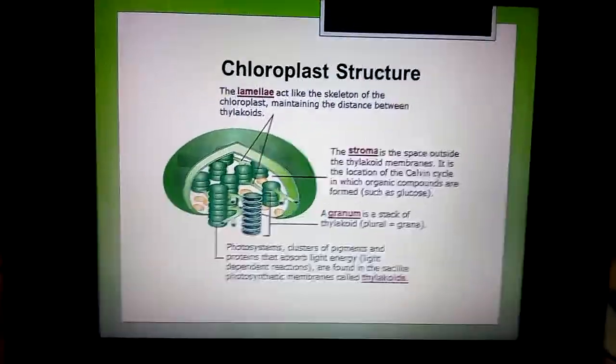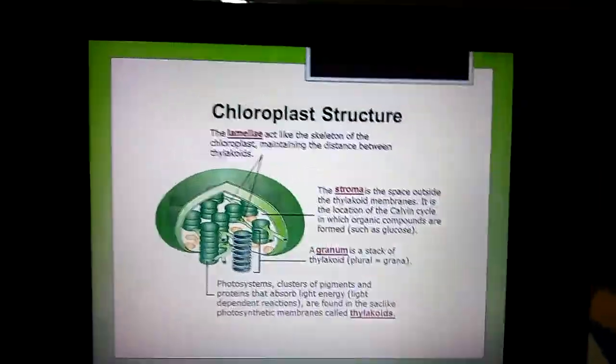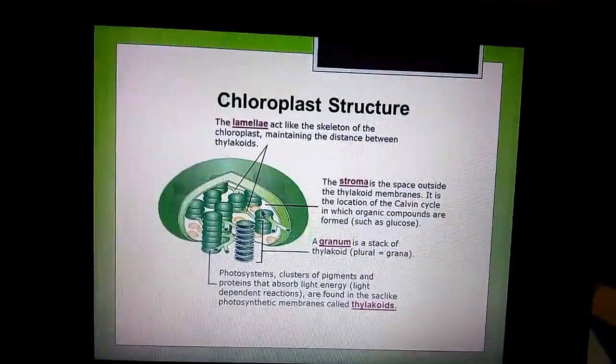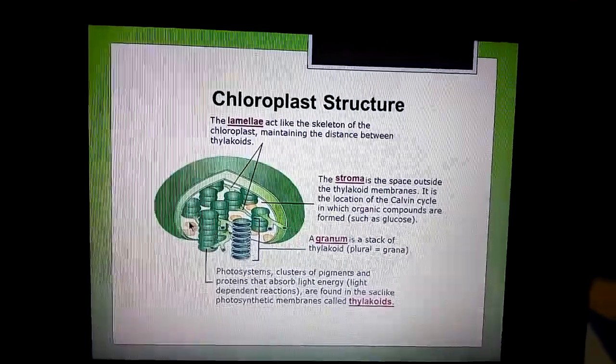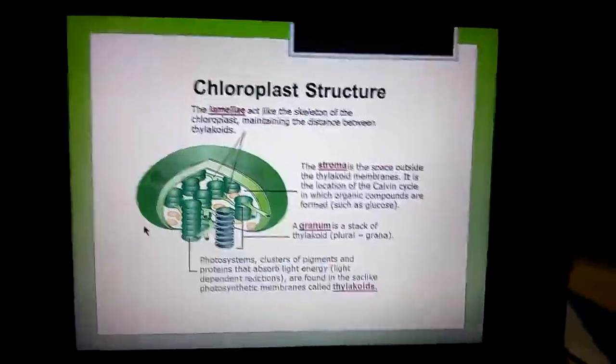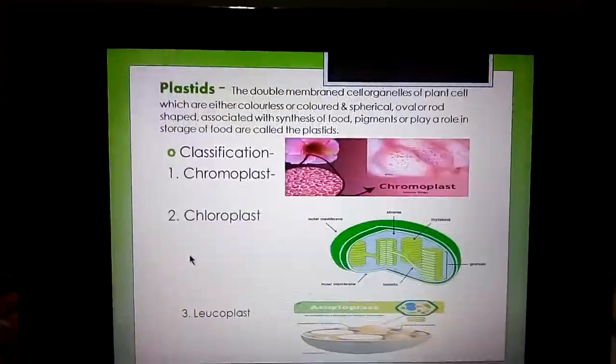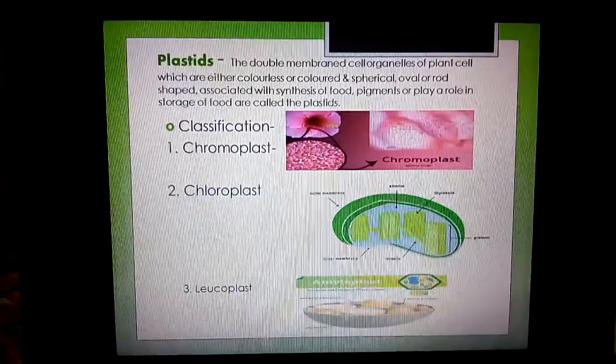Ribosomes in the chloroplast help in protein synthesis. Means here also ribosomes are present, and they help in protein synthesis. So that's all about the function of chloroplast.